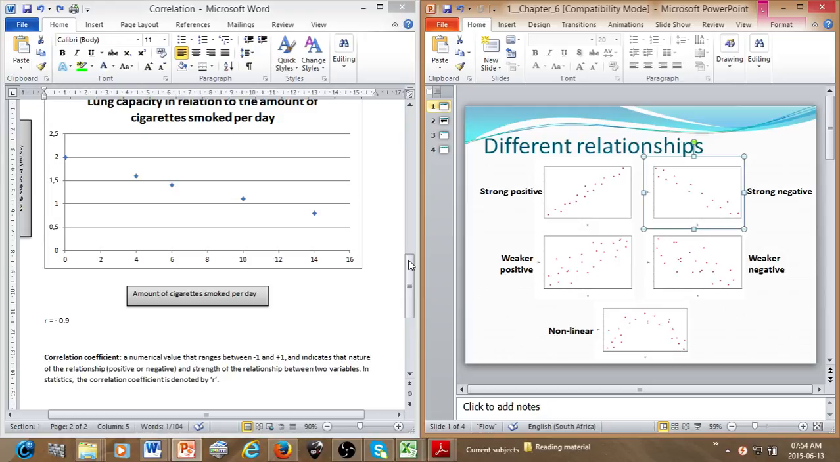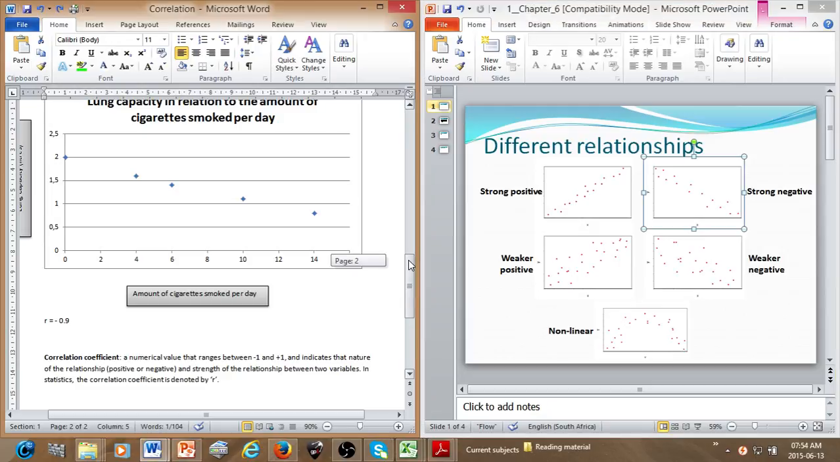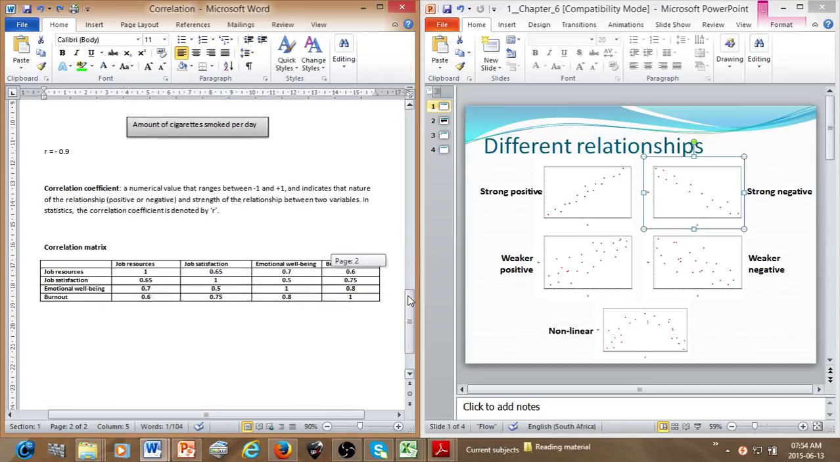I hope that I've conveyed the whole point and concept of correlation to you, that you understand it. I hope that's the case. Now I've got a definition of correlation coefficient, which I basically paraphrased in my own words. A correlation coefficient is a numerical value that ranges between -1 and +1. So a correlation coefficient can be between -1 and +1.